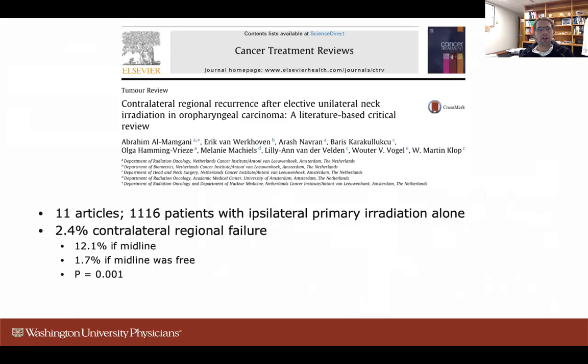This is a good study from the Netherlands, looking at a cohort of the literature, 11 articles and over 1,000 patients who underwent ipsilateral primary radiation alone with oropharynx cancer. They only had a 2.4% contralateral regional failure rate. It increased if it was midline tumors. So tumors that approached or crossed midline had a 12.1% risk compared to those if the midline was free of only 1.7%. So the theme here is that as tumors approach or cross midline, there's an increased risk of nodal disease.